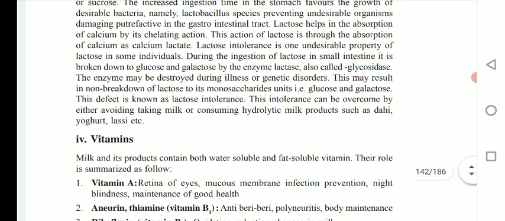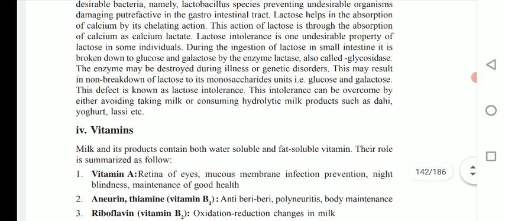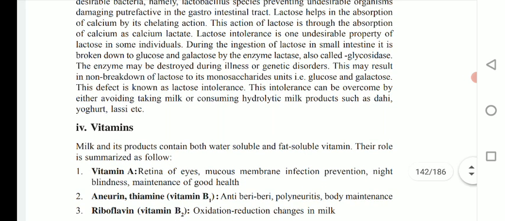Okay, so this intolerance can be overcome by either avoiding taking milk or consuming hydrolytic milk products such as dahi, yogurt, as well as lassi.